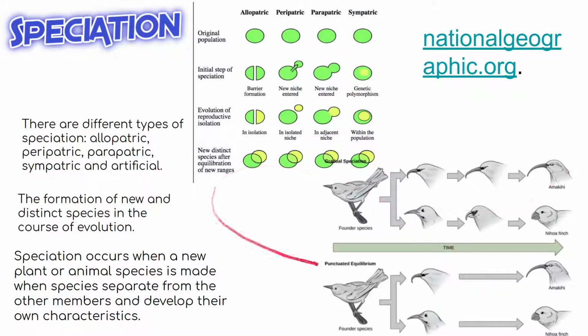And here's my link, and it has to do with finches for speciation, because the reason that in the Galapagos Islands the finches had different beak sizes is because at one point the Galapagos Islands were probably connected, but then they moved, and the finches were isolated to different areas. Kind of, it's probably allopatric. They're isolated into different areas and they created their own niches.